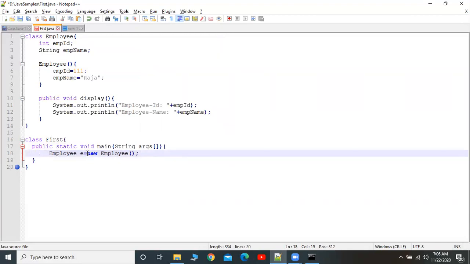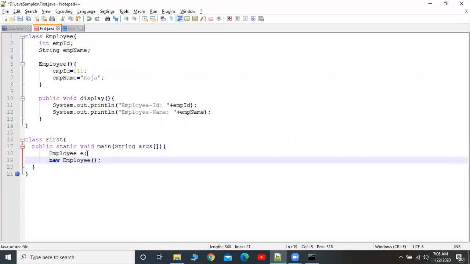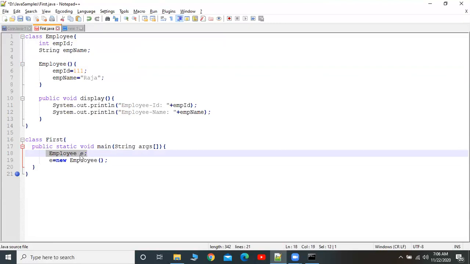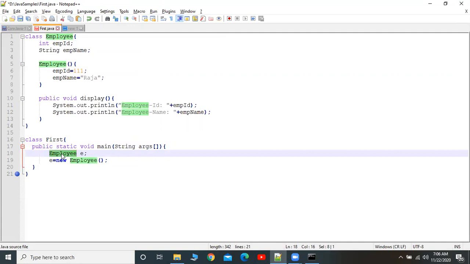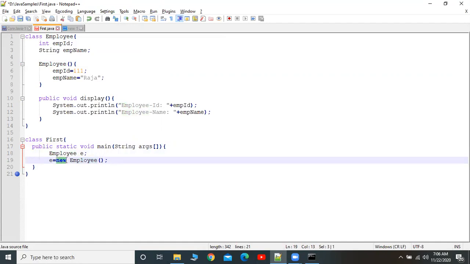Then this is the operator. We can write this in double lines also. Here we are declaring a local variable. Otherwise, we can say this is the local variable of the public static void main method. Then e is a variable with the type Employee. Now e = new Employee(). Here new is an operator, again we can say, an operator to create an object.